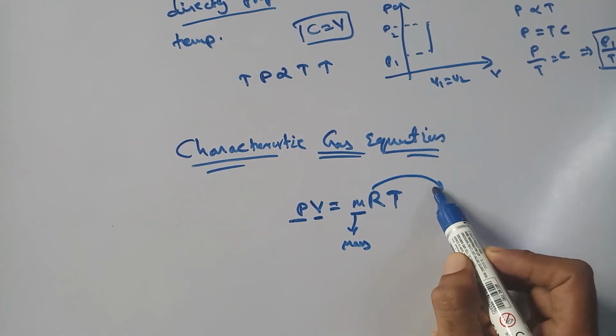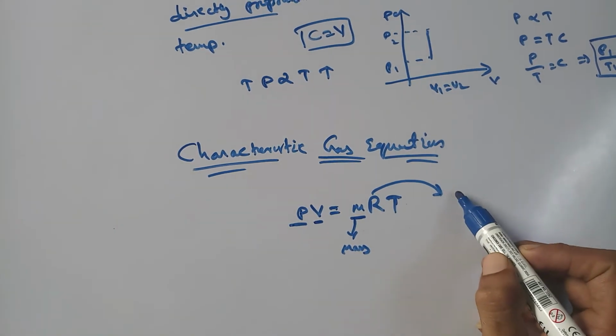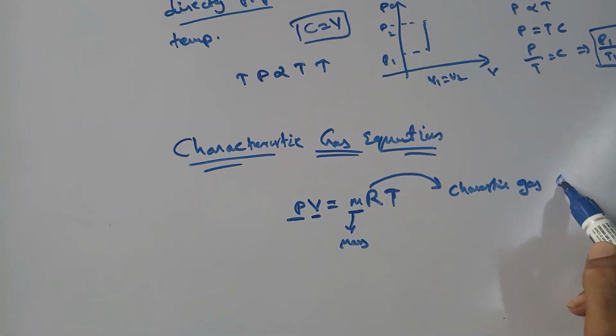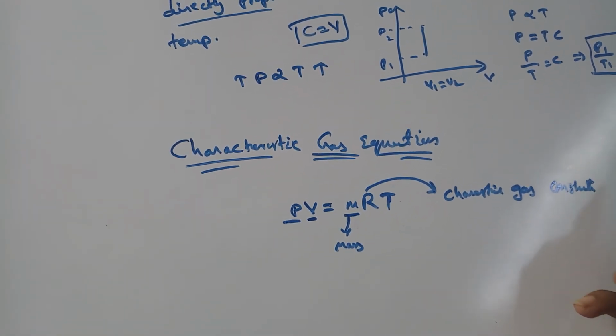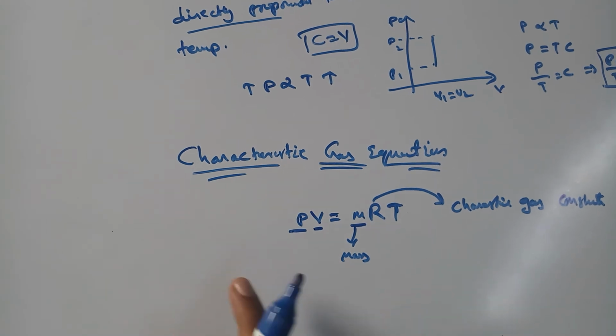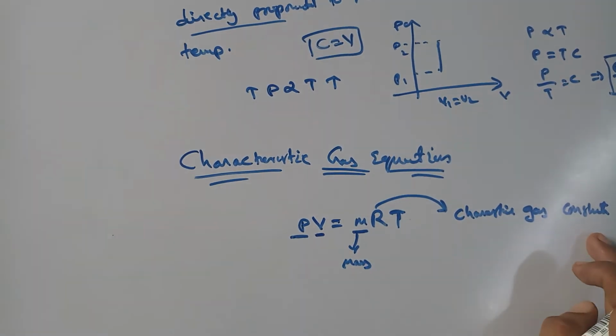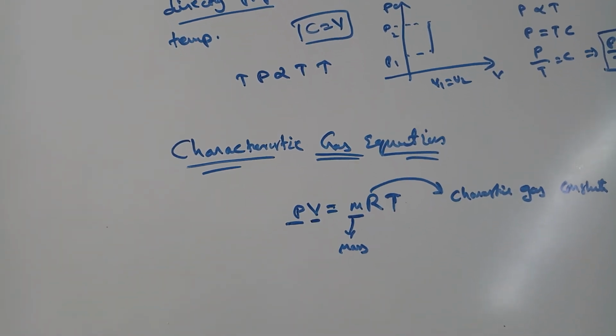Here R is not the universal gas constant, it is the characteristic gas constant. Its value varies from gas to gas.